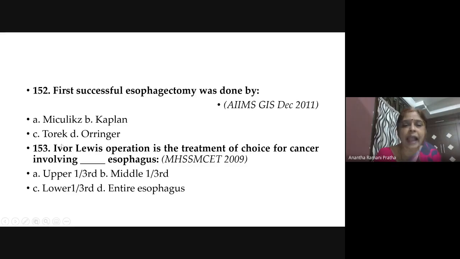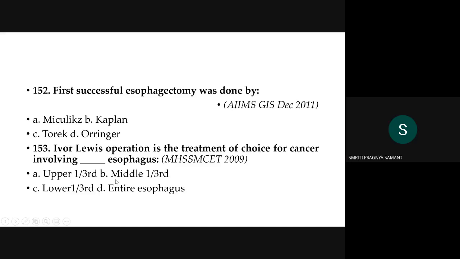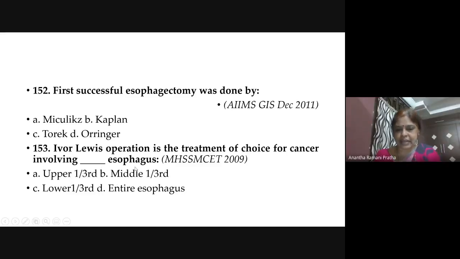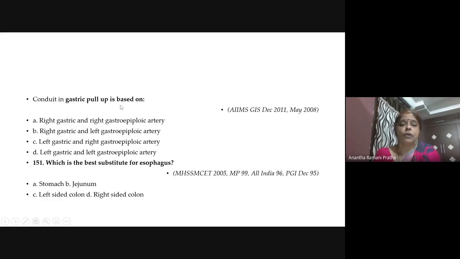Next. Ivor-Lewis operation is the treatment of choice for cancer involving the middle 1/3, because I told you about the thorax. So middle 1/3. Next. Once you remove the esophagus, I have also told you the esophagus is very rich in lymphatic supply. A lot of lymph nodes are involved. So you have to give a 10 centimeter margin. From the margin of the tumor, you have to go well below 10 centimeters and then you excise the esophagus.